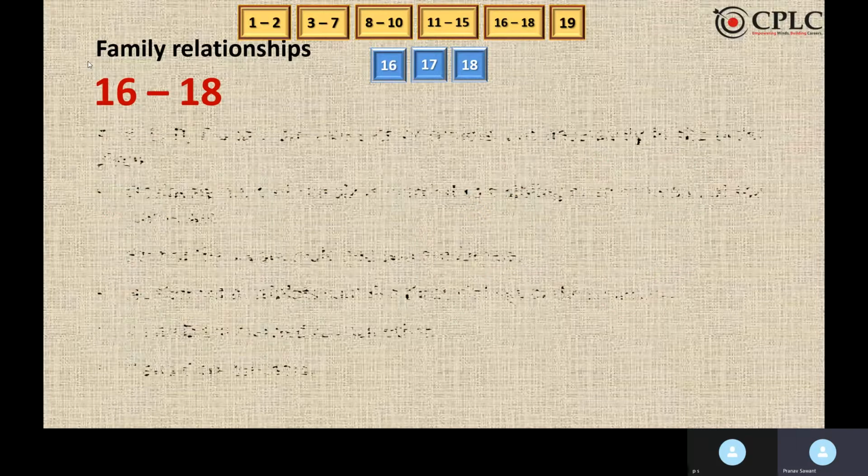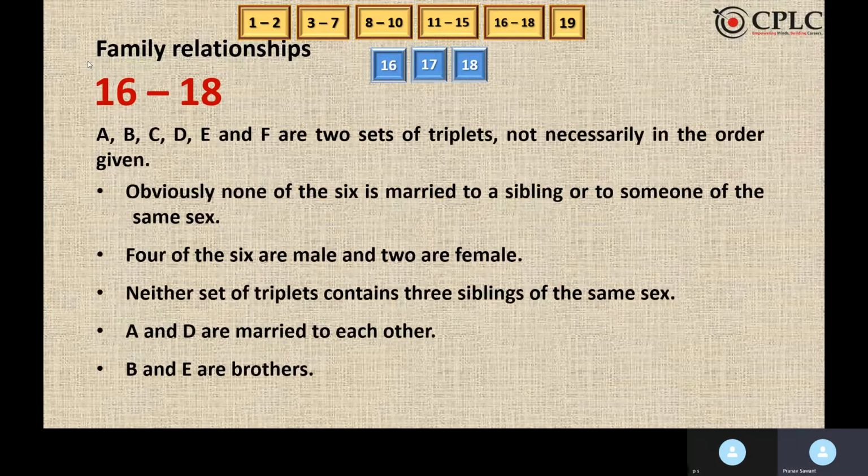Moving to the next set, A, B, C, D, E, and F are two sets of triplets, not necessarily in the order given. Obviously, none of the six is married to a sibling or to someone of the same sex. Four of the six are male and two are female. Neither set of triplets contains three siblings of the same sex. A and D are married to each other. B and E are brothers.